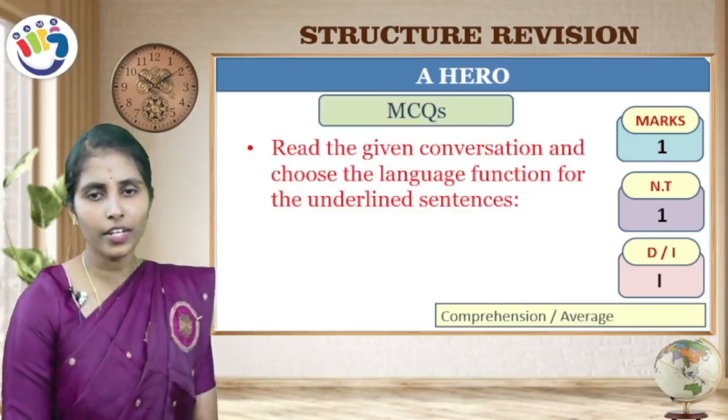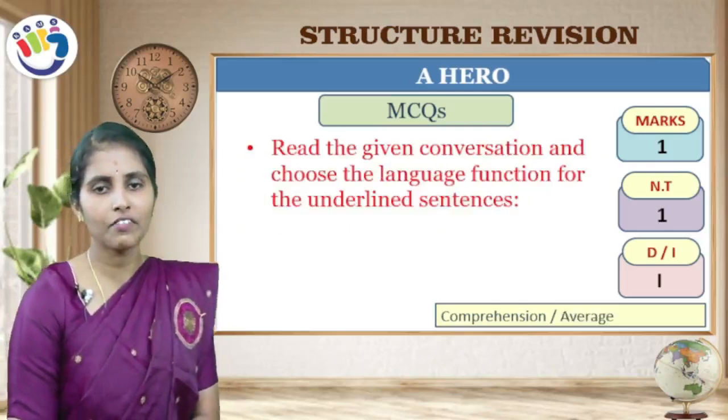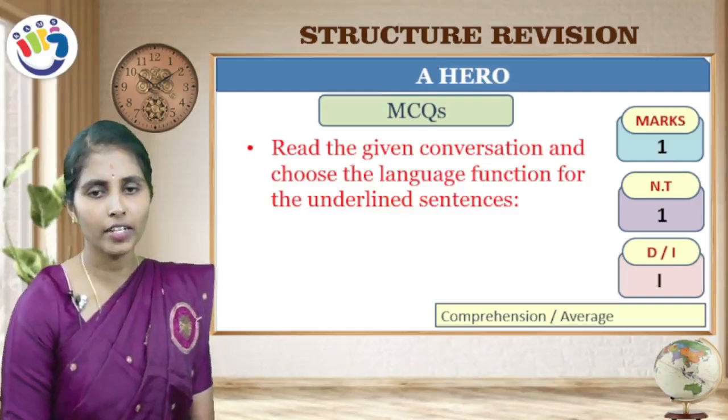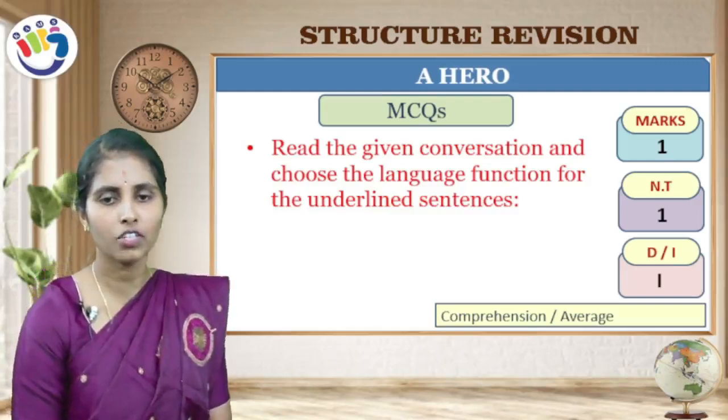Next, let us move to the next question. Read the given conversation and choose the language function for the underlined sentence. This question you will get for 1 mark. This question was asked one time and it is an indirect question, which comes under comprehension and average level of question.